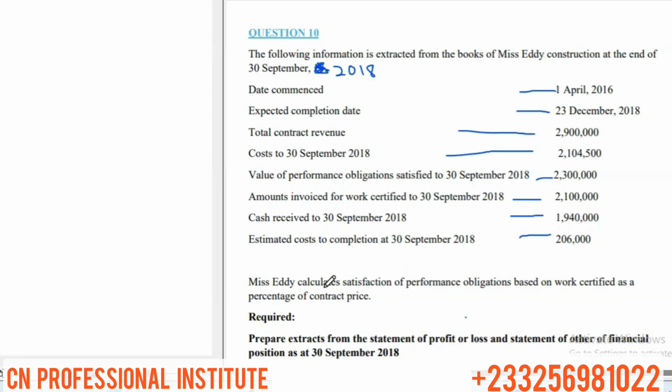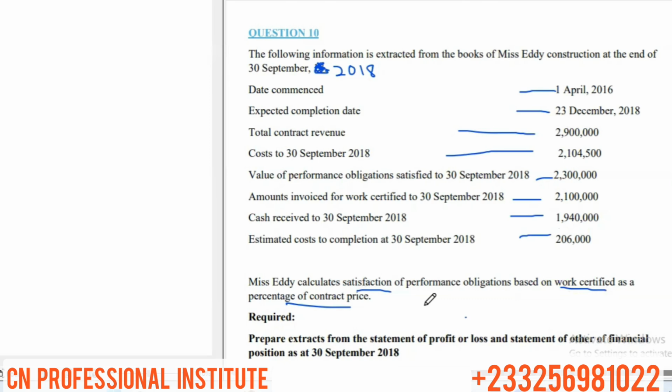We're told that Miss Eddie calculates satisfaction of performance obligation based on work certified as a percentage of contract price. This is the output method.